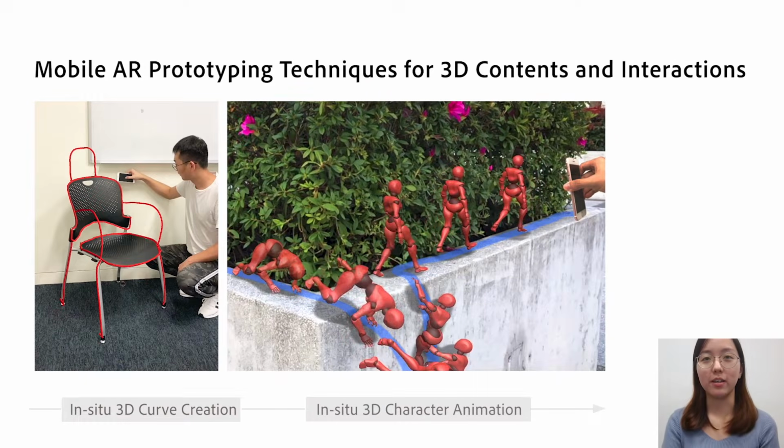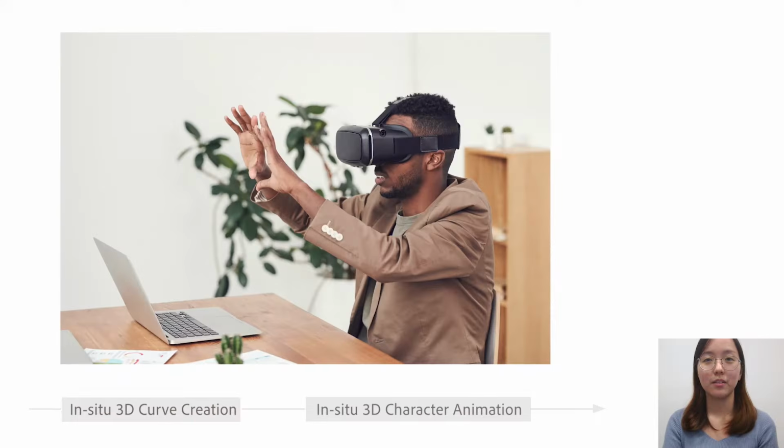Hello, I'm Hui Ye, a PhD student from City University of Hong Kong. My research during the PhD lies on the intersection between computer graphics and human-computer interaction. I have been exploring novel mobile AR prototyping tools for 3D contents and interactions.